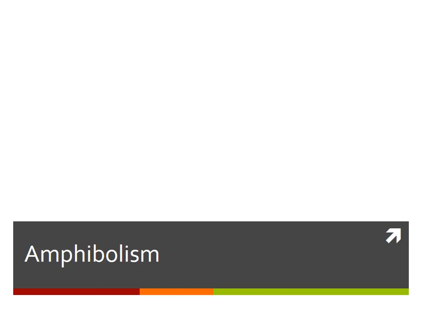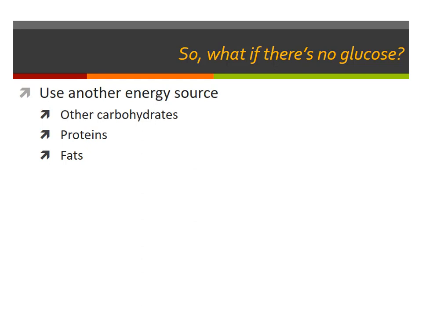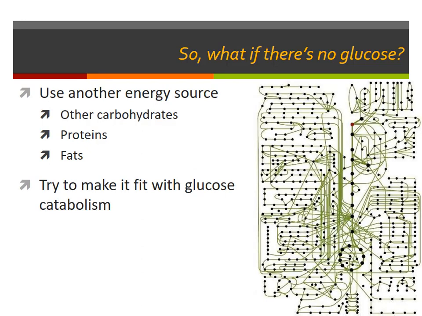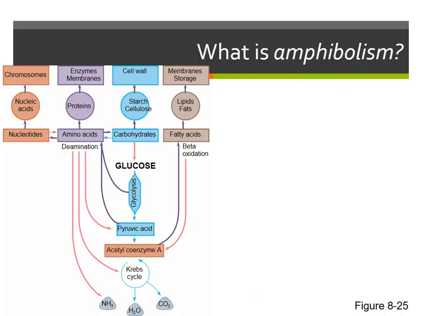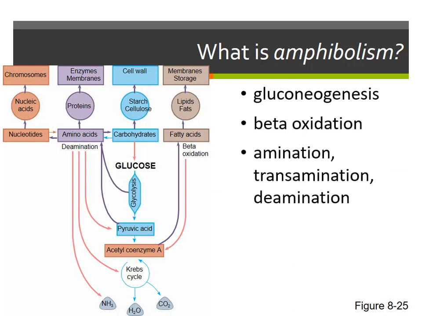And with our catabolic reactions, we actually use glucose as our starting molecule, but we can actually use other energy sources. Right? So we can use other carbohydrates, we can even use proteins and fats, and we can run them through those catabolic processes to still make ATP. And that's what amphibolism is. And so these terms are terms that we use with amphibolism. It's meaning going in multiple directions.